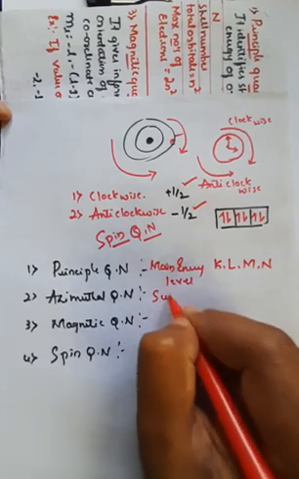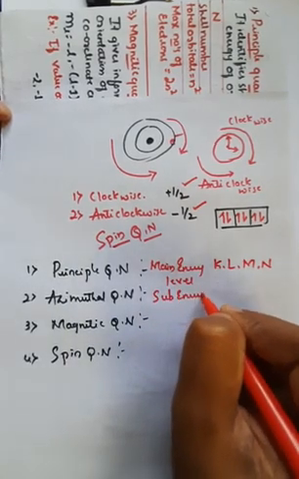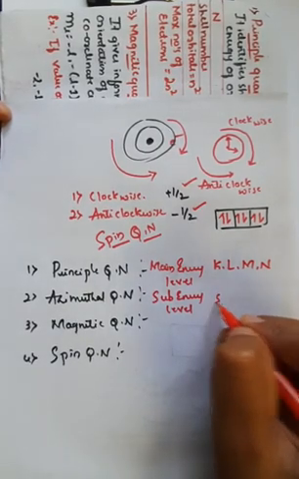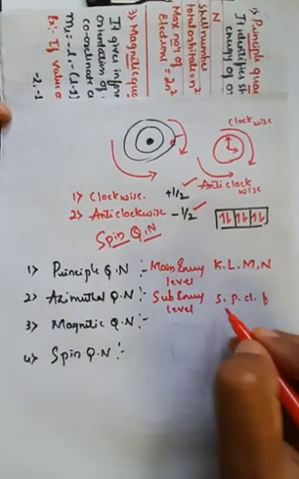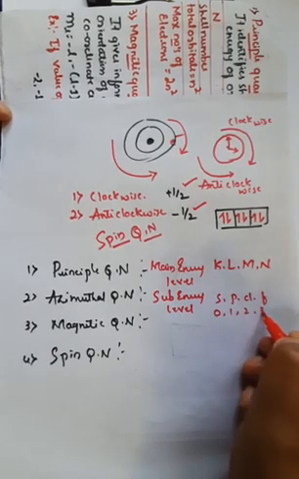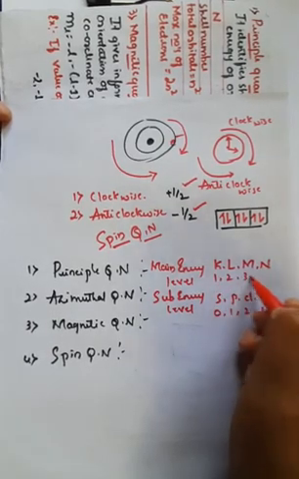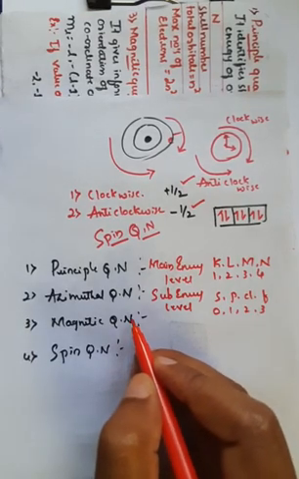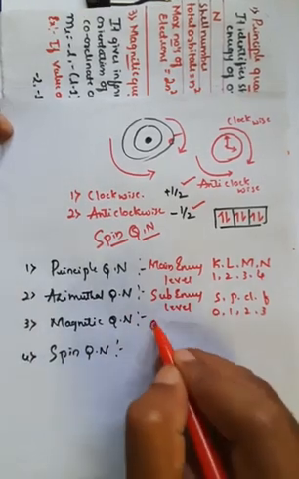The azimuthal quantum number generally explains the sub energy level, and these are given by SPDF. Right? So this starts with 0, 1, 2, 3. And here KLMN starts with 1, 2, 3, 4. Right? And the magnetic quantum number determines the orientation.